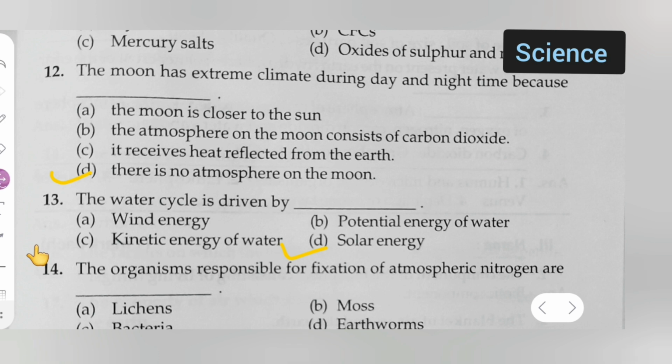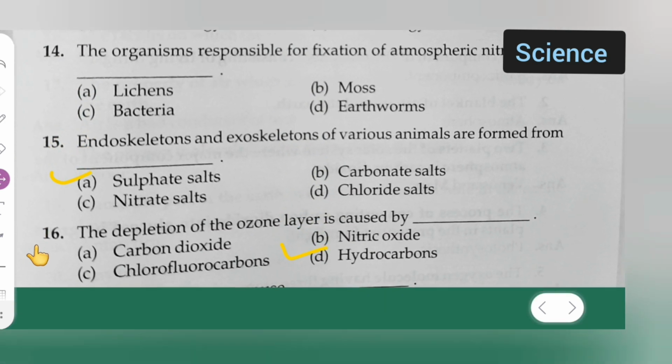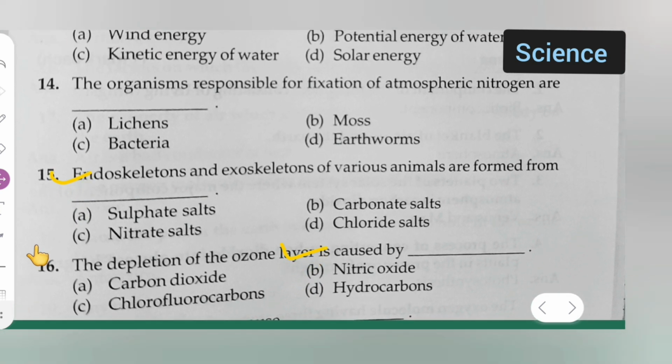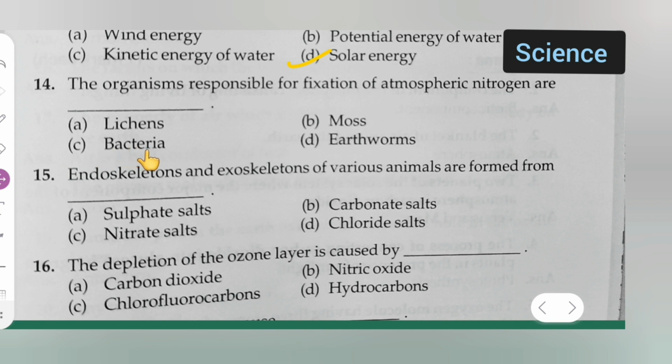Now moving further. The 14th question is: the organisms responsible for fixation of atmospheric nitrogen are: option A is lichens, option B is moss, option C is bacteria, option D is earthworms. Which option is the correct option? Bacteria is the correct one.